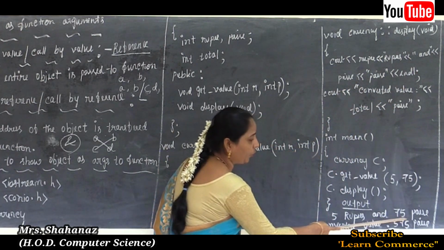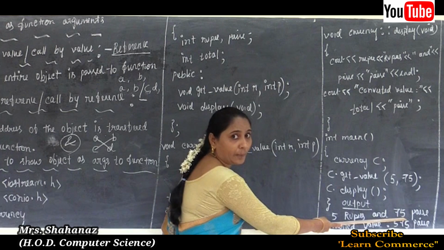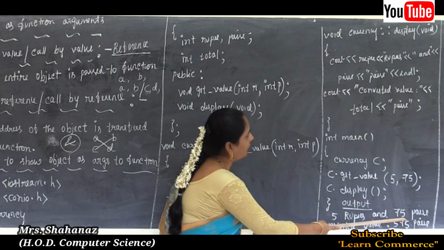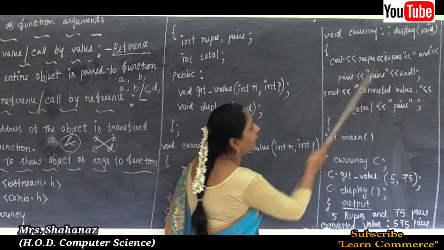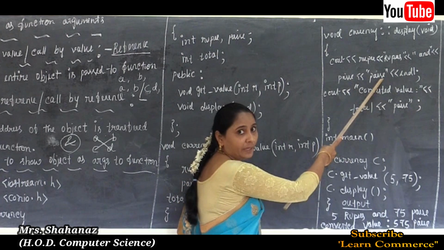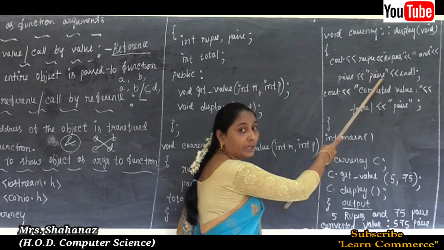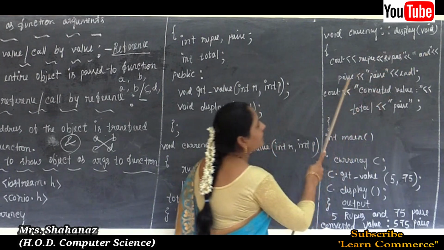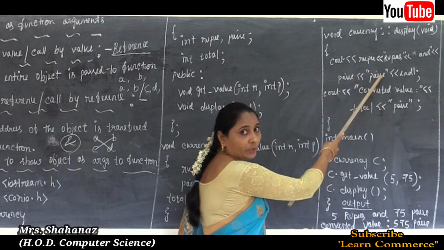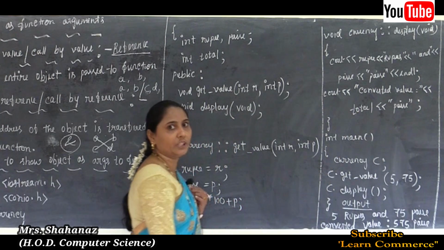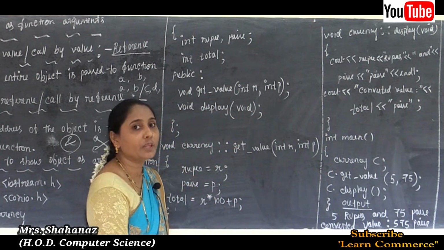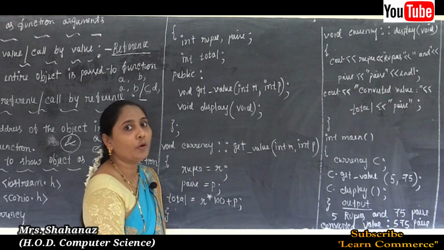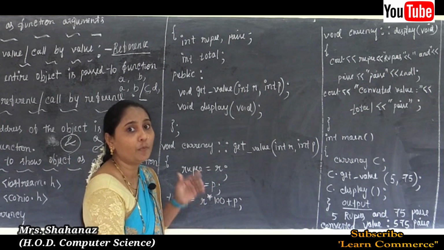Why? Because the output I want to use, I completed the output as 75. So 75 paise it going to display in our execution. Okay, 5 rupees and 75 paise. Whatever you are going to write by using double quotation, displaying as a message, without double quotation, going to take or display as a value.